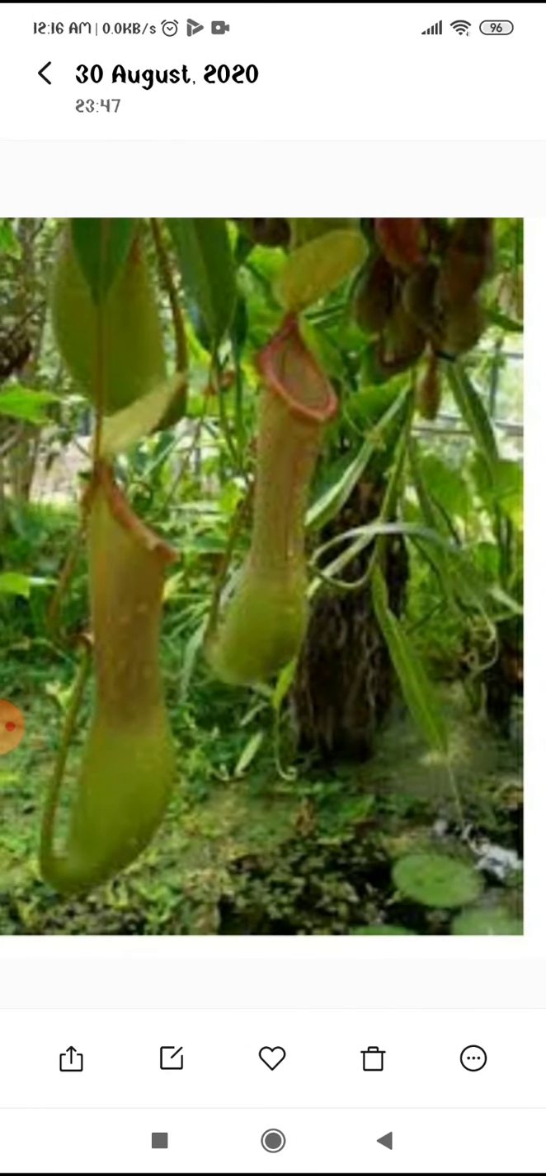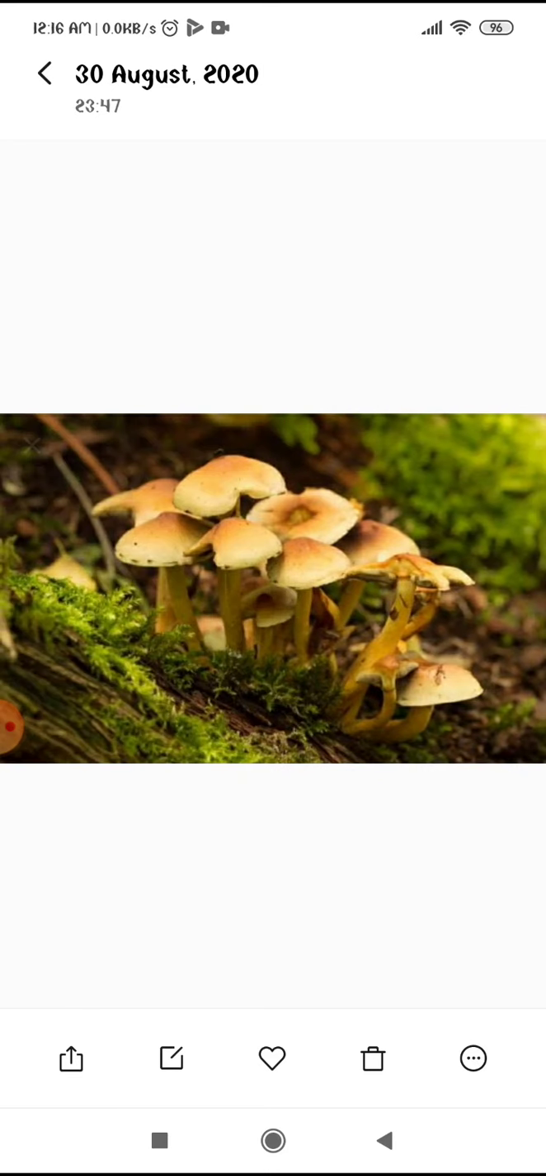Okay, this is the picture of another plant, that is the insectivorous plant. We will discuss it later. Okay, it is a partial heterotroph. That is a mushroom, you know that. It does not have the chlorophyll, it is also a heterotroph. Example of the heterotroph.